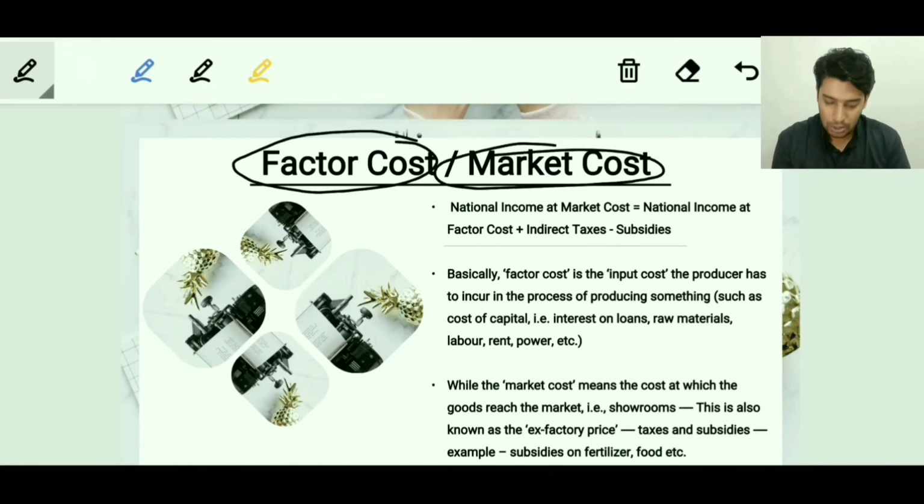Factor cost and market cost. These two terms are written here. What is the difference between both? Factor cost is the cost of the product at the outlet of the factory. The market cost is the cost of the product at the consumer end. And there is a difference between both. What is the difference? The difference is brought about by taxes and subsidies.